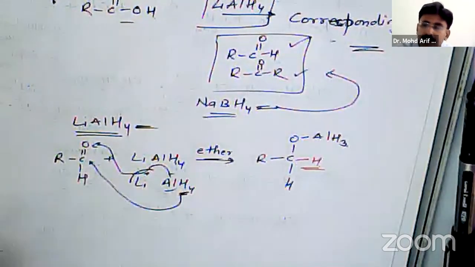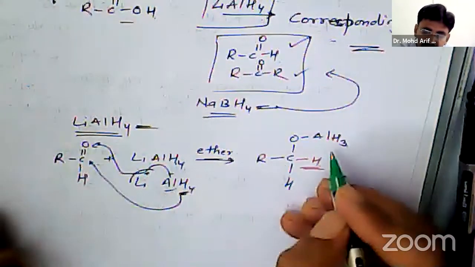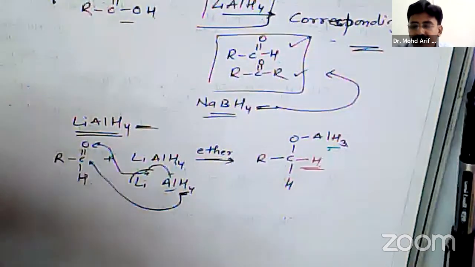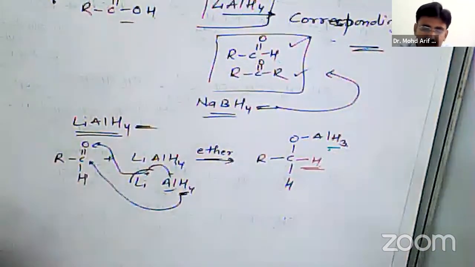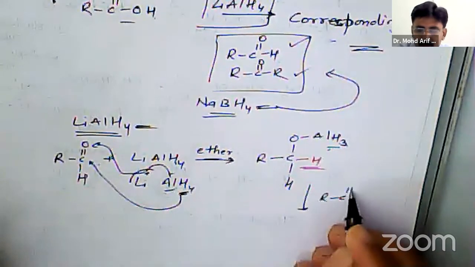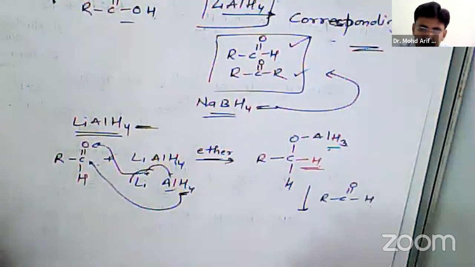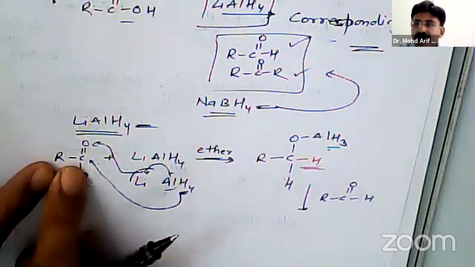Now here still there are 3 hydrides, so it will react with the second molecule of aldehyde, R, C double bond O, single bond H. Again it is similar to the first one.